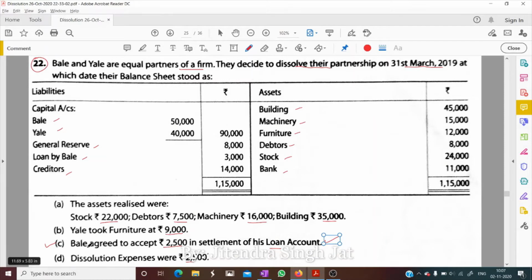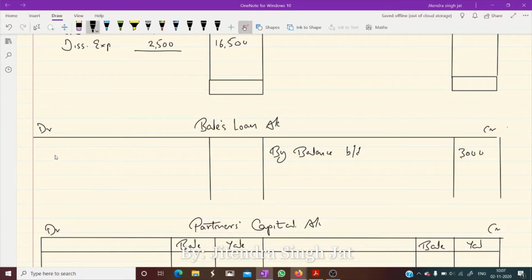And here it is mentioned Bale agreed to accept 2,500. So Bale has accepted how much? 2,500. So the firm has actually paid 2,500 to Bale. So how much is left? 500 is left.